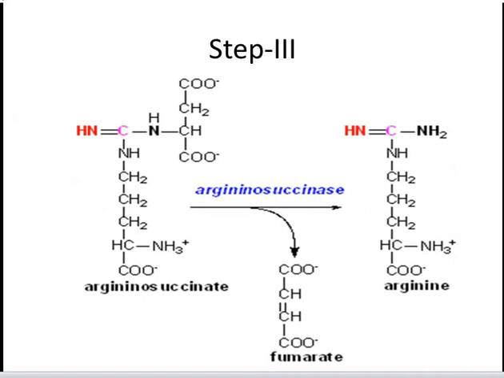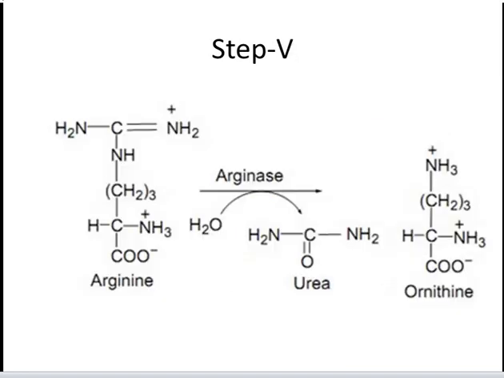Now this argininosuccinate is cleaved by argininosuccinase to form free arginine and fumarate. The fumarate so formed enters into the mitochondria to join the pool of citric acid cycle intermediates. This is the only reversible step in the urea cycle. In the fourth and last reaction of the urea cycle, the cytosolic enzyme arginase cleaves arginine to yield urea and ornithine. Ornithine is transported into the mitochondria to initiate another round of urea cycle.